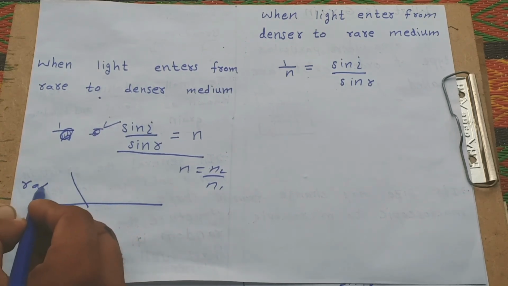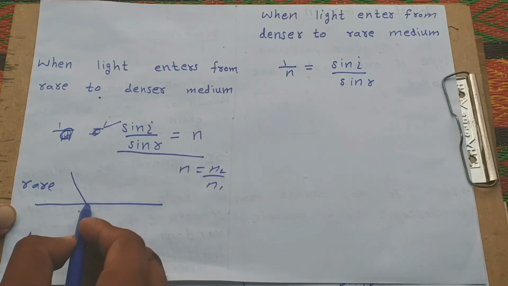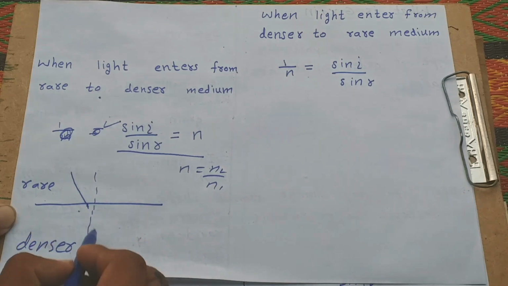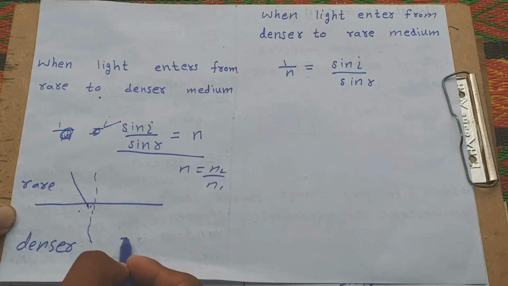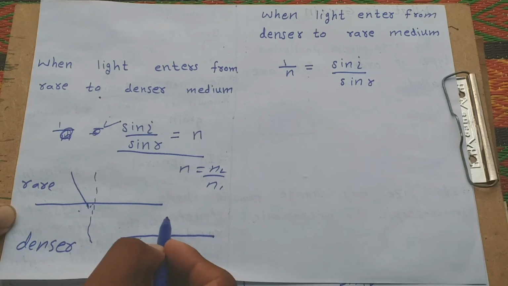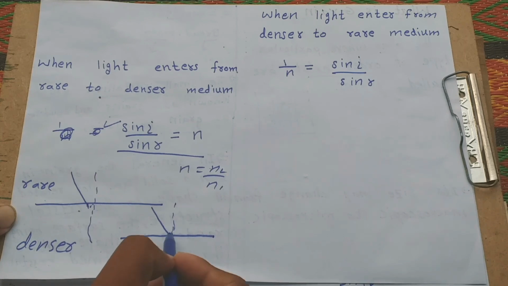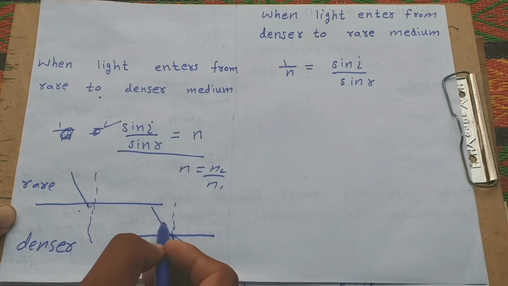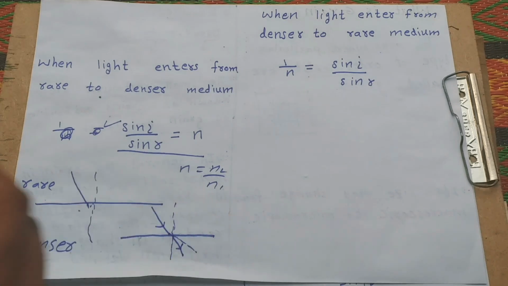This is the rare medium, the denser medium. Here, this figure is not correct, draw it here. This is the normal, and when light enters from rare to denser, it bends toward the normal. This is the formula for this type.